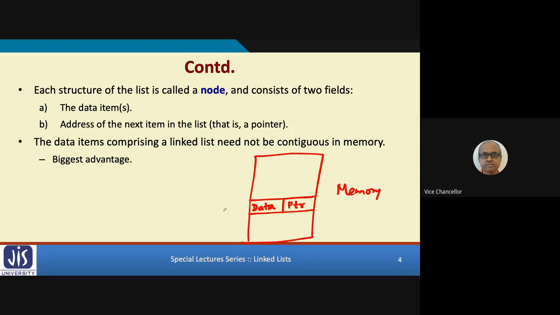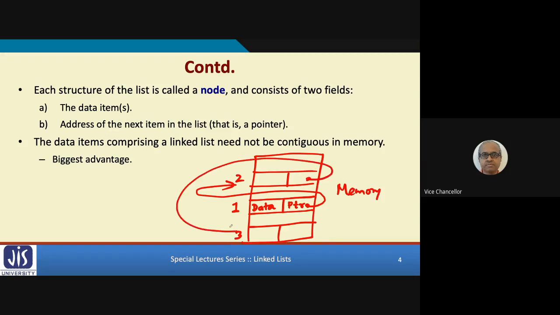The first element can be stored here. This is element number 1. Element number 2 can be stored anywhere else in memory, not necessarily right after this. Element number 2 can be stored here. The only thing is that in this pointer, you have to have the address of this second element stored. Similarly, the third element can be anywhere else. Let's say the third element is here. So the second element will have a pointer pointing to this third one.